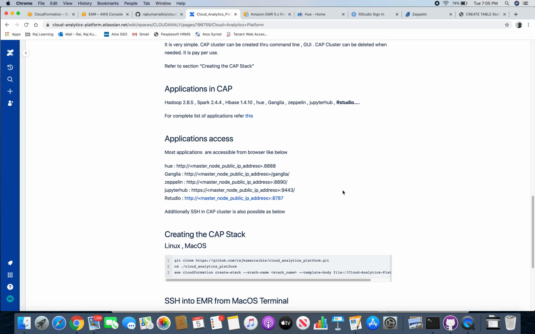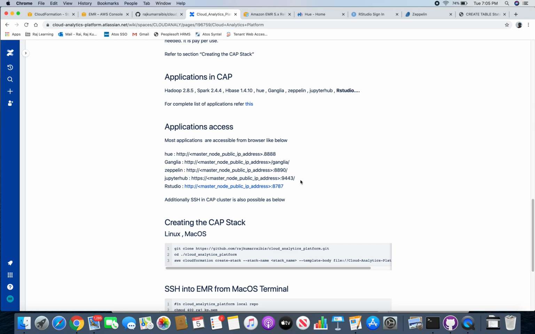All the applications are accessible through the browser, and I will show you that. Different applications are available on different ports. This is the pattern that you will follow. Plus you will get access to your cluster as well, so you can go to the command line, and if you are an advanced user, you can do manipulation in the command line as well.